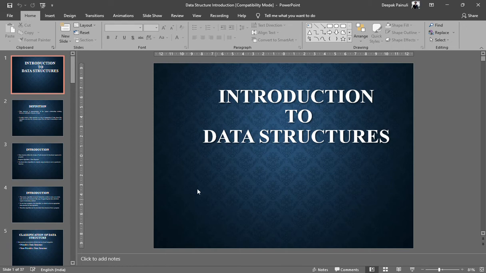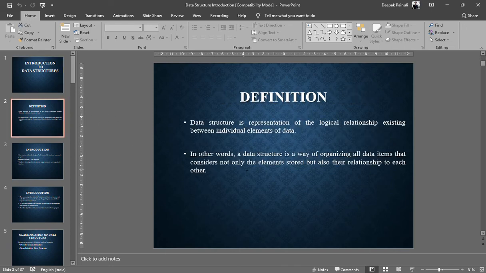So now come to the introduction part. What is data structure? By definition, it is a representation of the logical relationship among data elements. In the first line, you can understand what the logical relationship between the data is. According to that only you are going to structure that data into the memory, right? Or in other words, data structure is a way of organizing all data items that considers not only the elements stored but their relationship to each other, right guys?